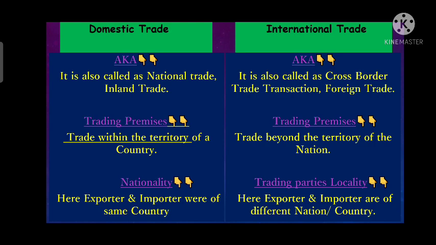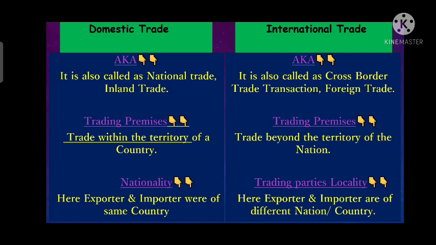Now we will discuss domestic trade and international trade. Domestic trade can also be called national trade, inland trade or domestic trade. There are three names of domestic trade. It can be called national trade, it can be called inland trade, whereas international trade can be called foreign trade, or we can say cross-border trade transaction.